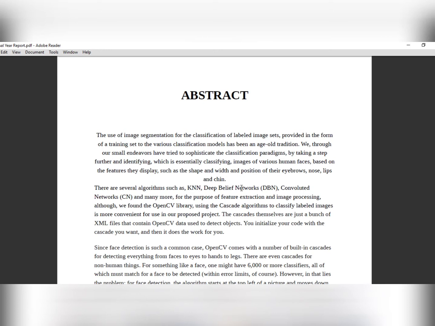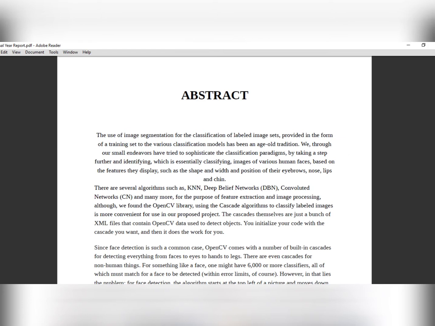But we decided to use the OpenCV library for the facial detection and simultaneous recognition. Although KNN, DBN, and CNN are more advanced theories, given the current circumstances, we have chosen to use the very basic approach towards this project.